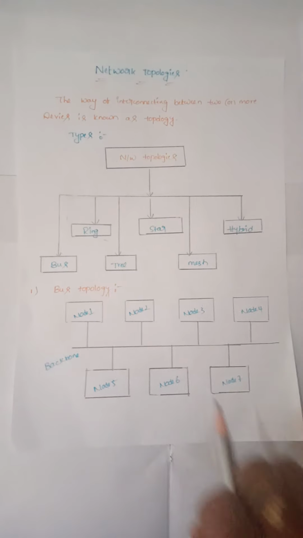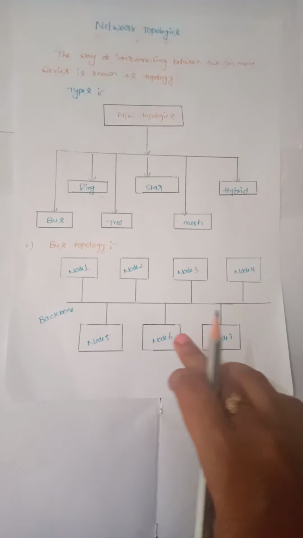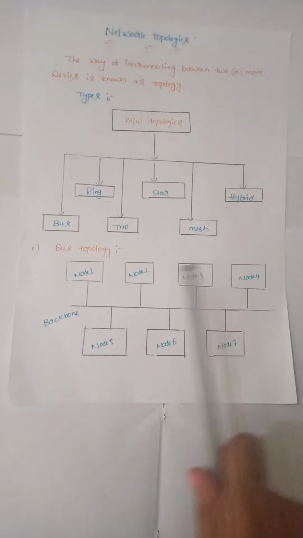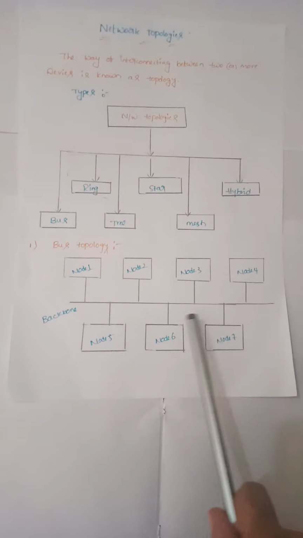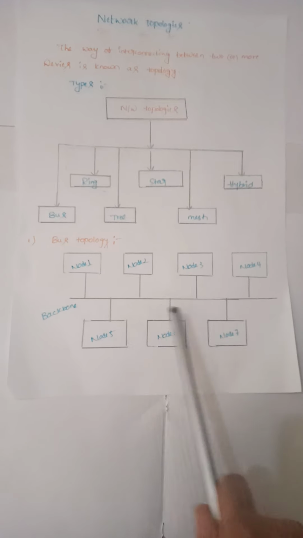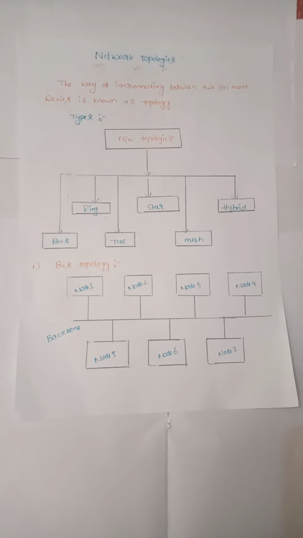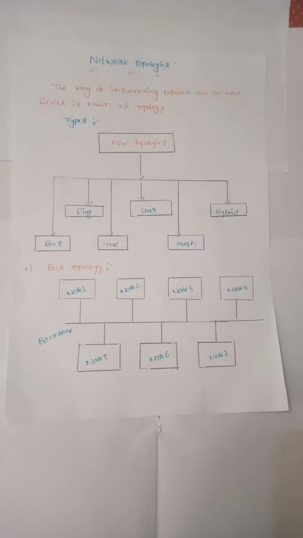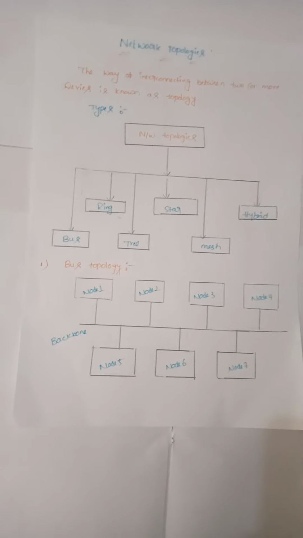First, bus topology. In a bus topology, all the devices or nodes are connected sequentially to the same backbone. See here, a transmission line. This is a simple, low cost topology, but a single point of failure is present. It is a risk. This is one of the advantages of a bus topology.